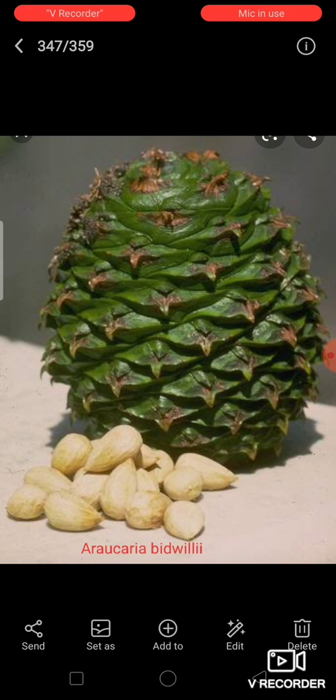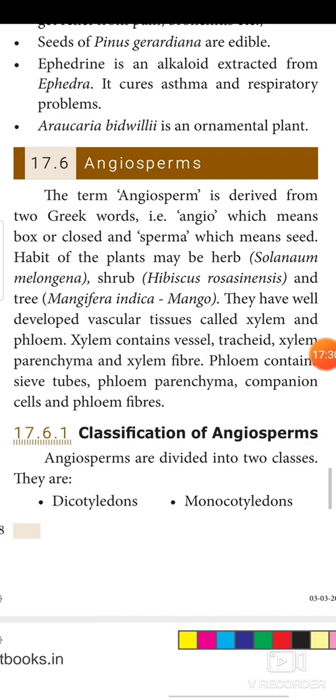Okay, next we need to see about angiosperm. The term angiosperm is derived from two Greek words, angio, which means box or closed, and sperma, which means seed. Habit of the plant may be herb, shrub and tree. They have well-developed vascular tissues called xylem and phloem. Xylem contains vessels, tracheids, xylem parenchyma and xylem fiber. Phloem contains sieve tubes, phloem parenchyma, companion cells and phloem fibers.